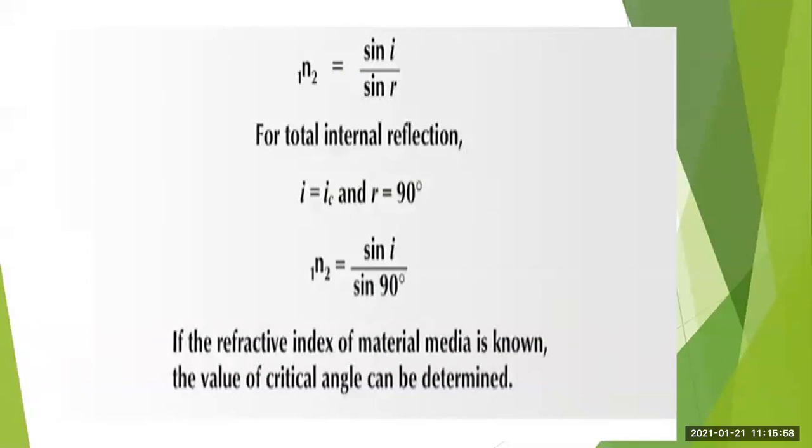If you substitute the value of R, we get sine I upon sine 90. And students, we know that sine 90 is equal to 1. So we get 1 upon n is equal to sine I. So if we know the value of the refractive index, you can easily calculate the value of the critical angle.